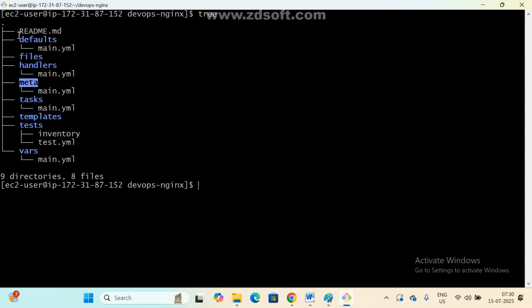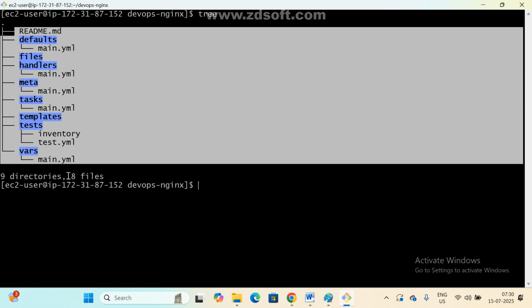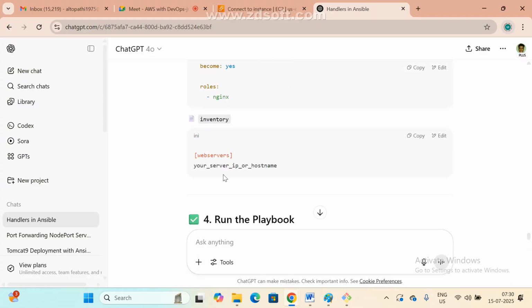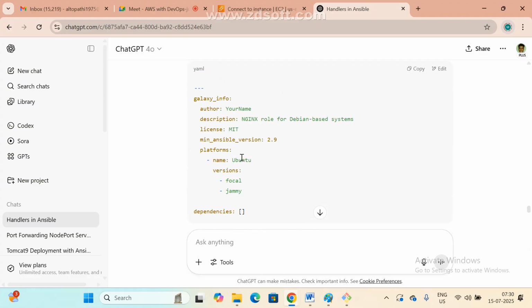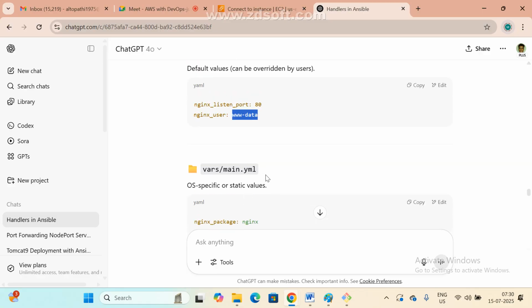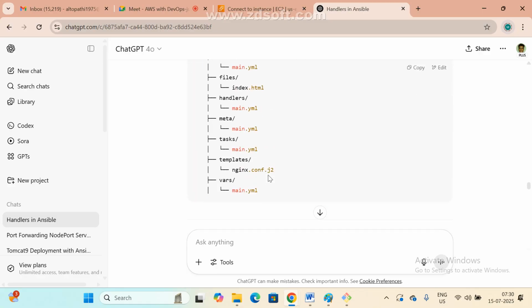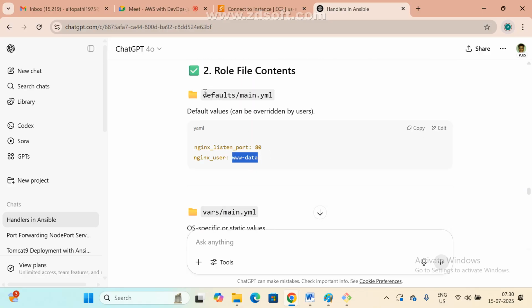Now see here, this is the structure. This is our code, right? No need to write everything; it's given clearly, just copy and paste it. Now what are they giving in default? In default there is one main.yml file. Here we are going to declare some variables. These variables can be overwritten by the users. Now just copy these two things.